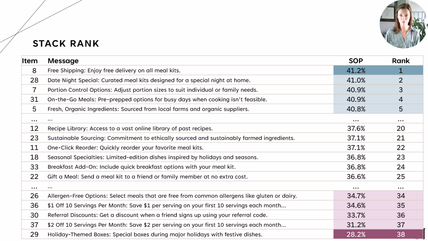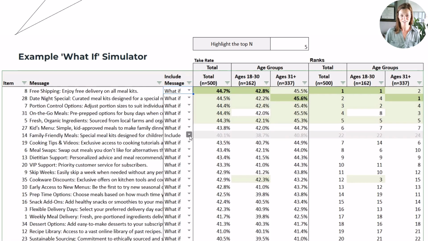So here you can see an example of what those results would look like. First, we can simulate every individual benefit versus the none and create a stack rank of all the benefits tested. For simplicity, we're just showing a subset of the top 5, middle 5, and bottom 5 options, but we would have this information for all the items tested in the TBC. This output would be similar to reporting the probability of choice max diff results, where it's a likelihood out of 100%, or a one concept versus the none in a conjoint simulation. In our opinion, best of both worlds, max diff like output, but conjoint like value, particularly when we get to the next deliverable, which is the simulator tool.